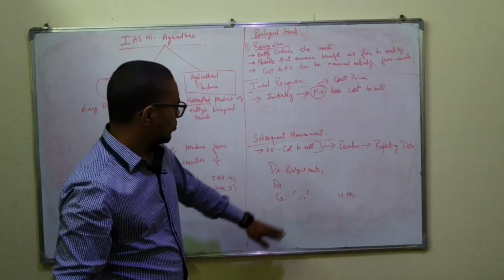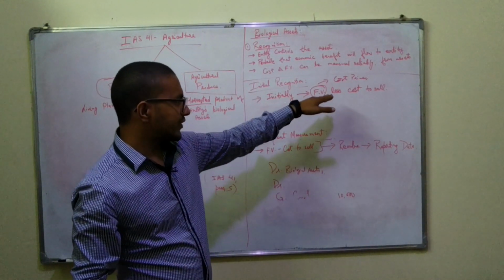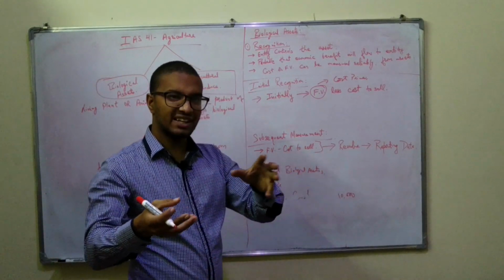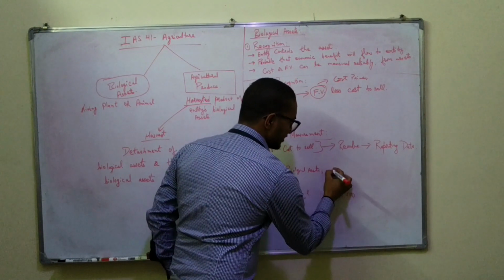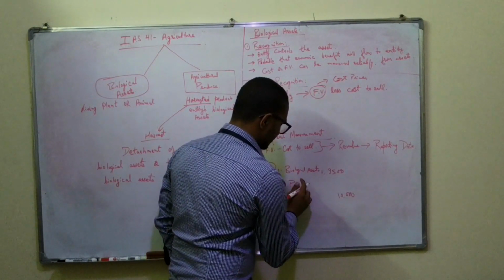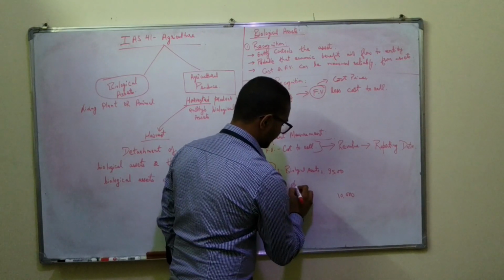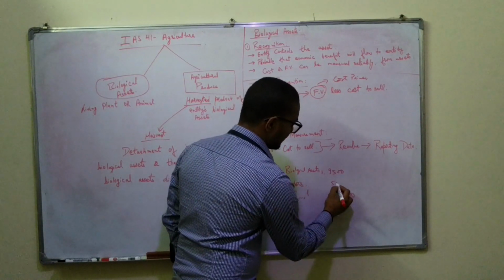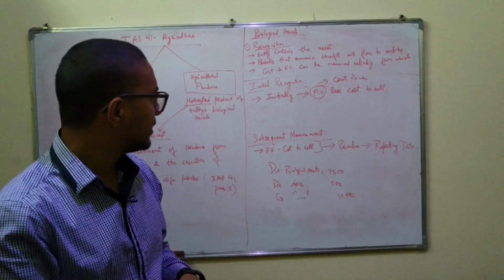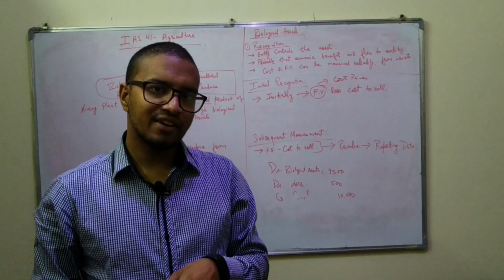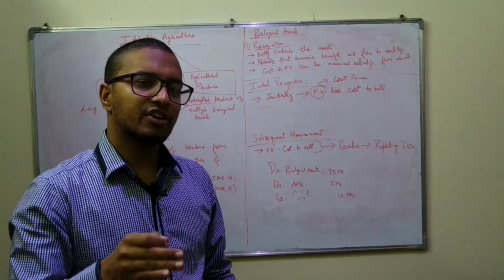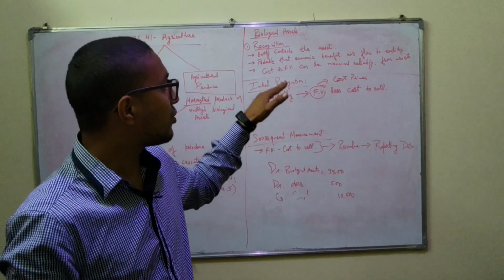We only recognize fair value less cost to sell. So if the cost to sell is 500, then we recognize 9,500. So there is an immediate loss of 500. That's the difference between other standards and this standard: in the initial recognition itself, we have to recognize it at fair value less cost to sell.